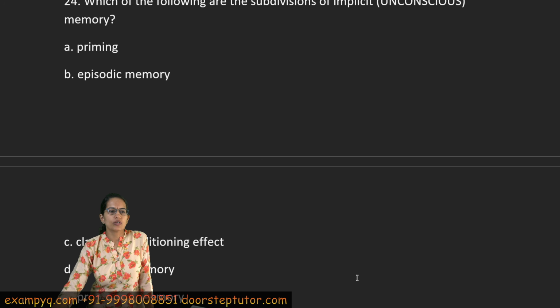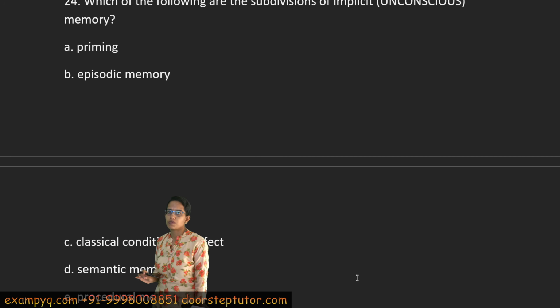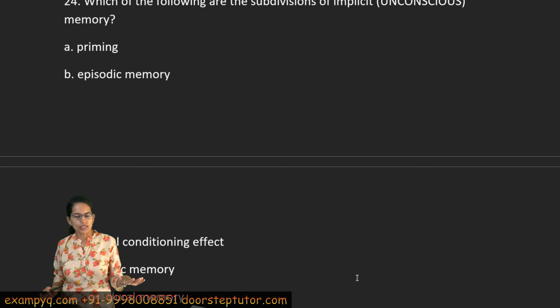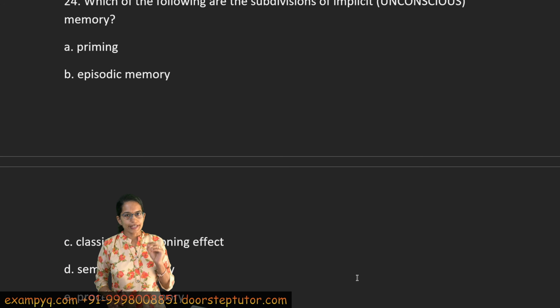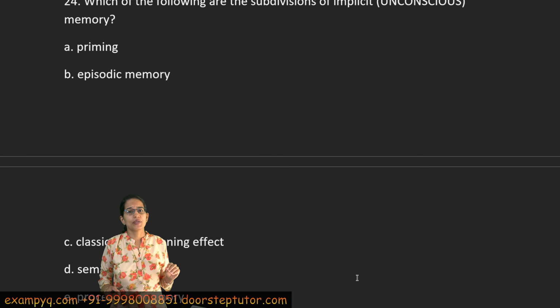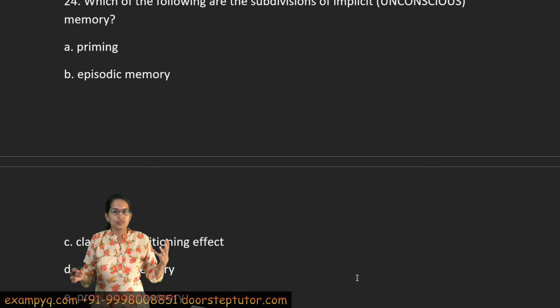The next question talks about memory. Now this is again from the fundamentals of psychology that we have discussed before. There are two types of memories, explicit and implicit. You can go back to the lecture in detail again. So explicit memory is about episodic and semantic memory, and these are declarative. Implicit memories are unconscious and automatic, so procedural.